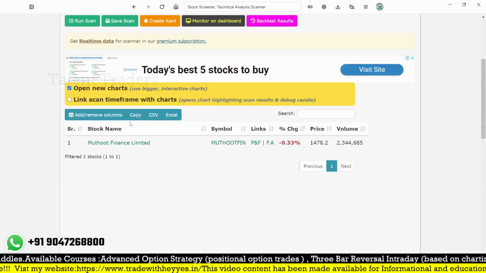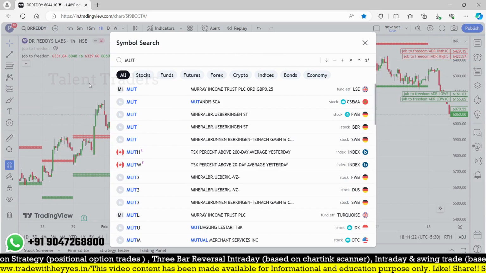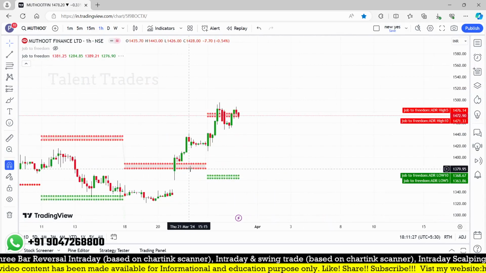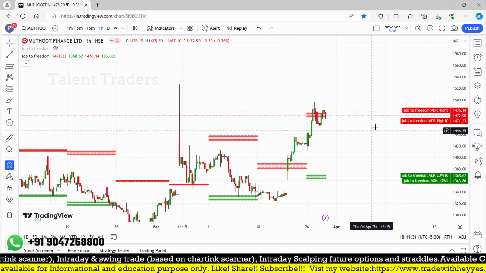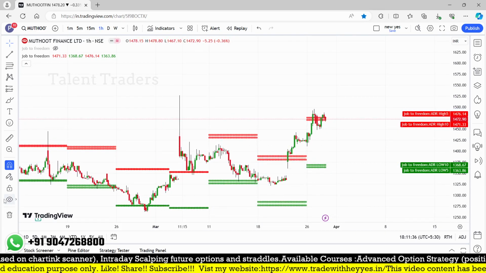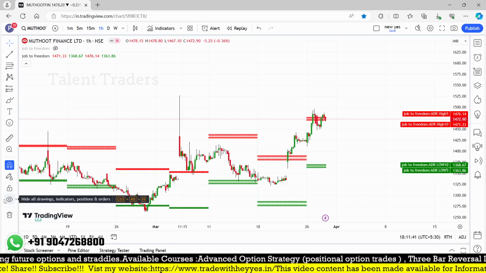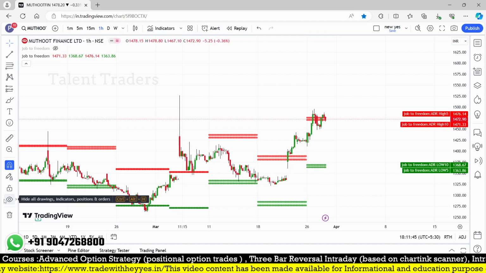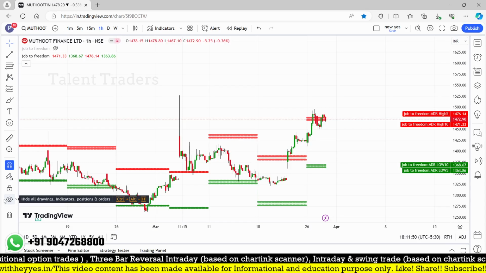So maybe Muthoot Finance. Let me check. Maybe we can create ideas with this particular indicator once it is working perfectly. Yeah, here also there is some rejection point, so we can look for the rejection at the top level also. Maybe we can backtest with this new scanner. If it works well, I will update the group. And if you have any ideas, like scanner creation, you can also suggest your ideas which I can create.